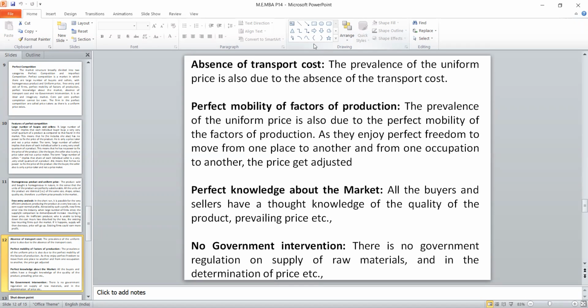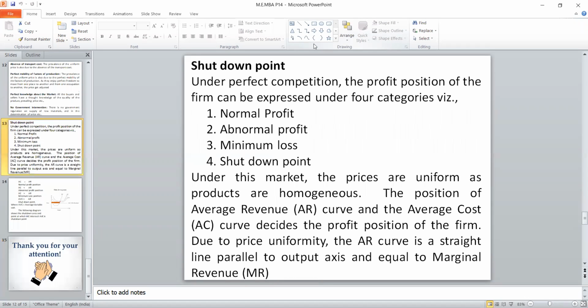So there is a possibility of a Section B question: what are the features of a perfectly competitive firm? You have to write these conditions. Apart from that, one more Section B question is possible in perfect competition. That is: explain the concept of shutdown point, or what is shutdown point.